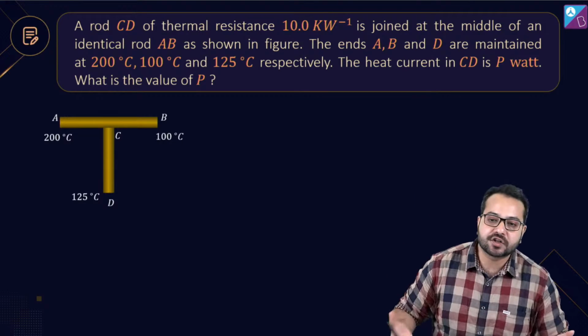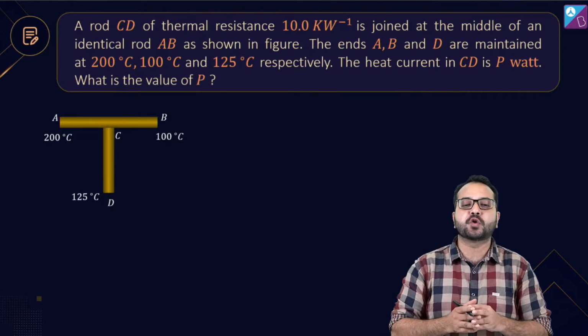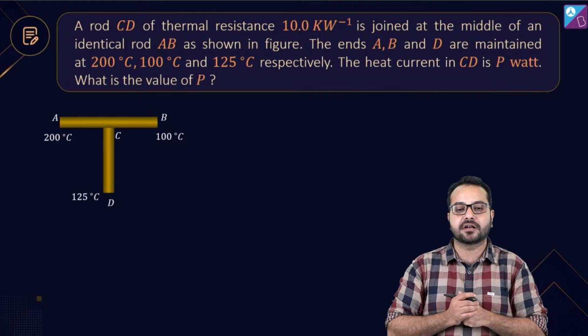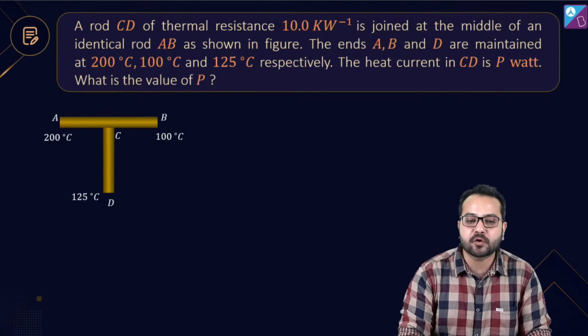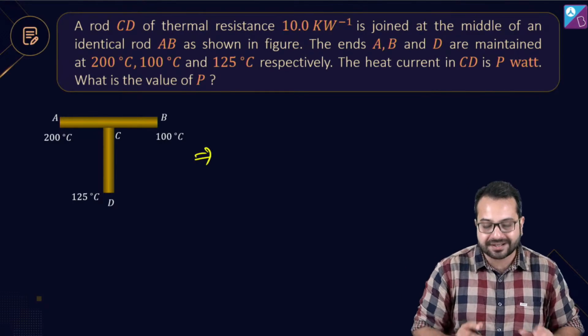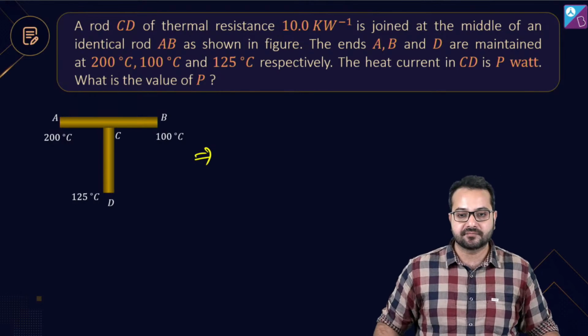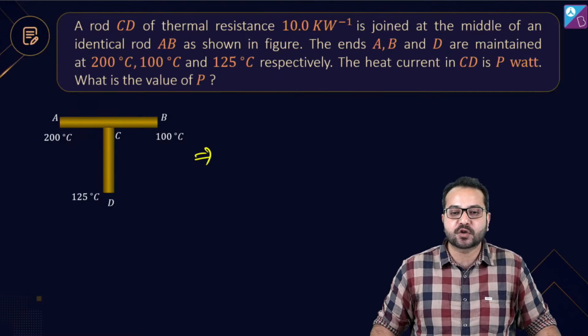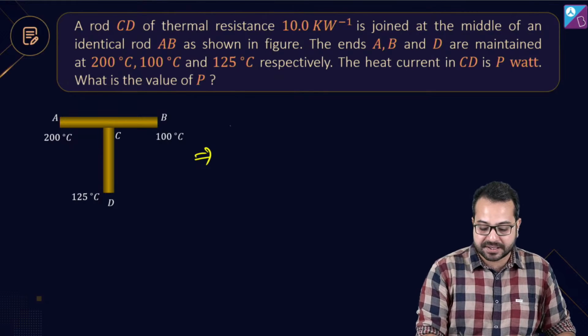ओके, नाउ हाउ टू सॉल्व दिस क्वेश्चन. Now the way to solve this question is the way you're going to solve any circuit ka question. ठीक है, what I'm going to do is I'm going to make an equivalent circuit in current and then you'll see how easy it is to solve. ठीक है, let's say I replace these things.